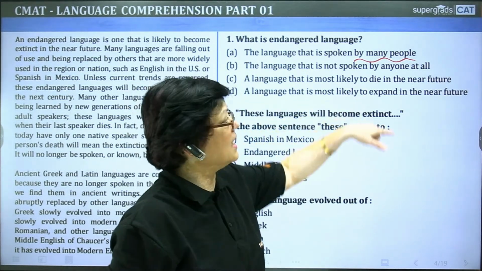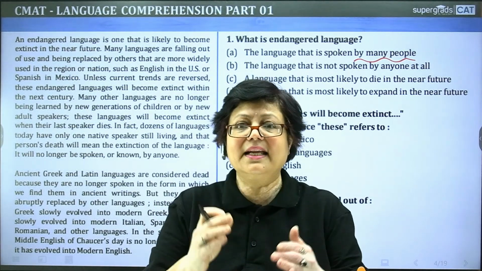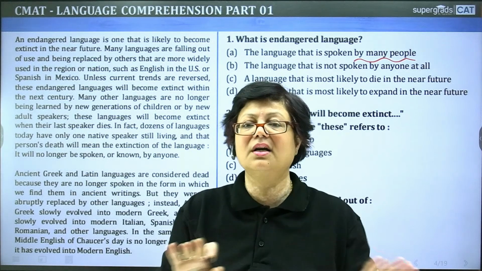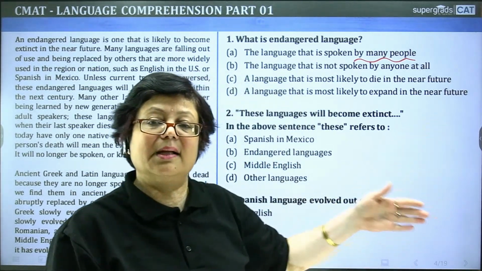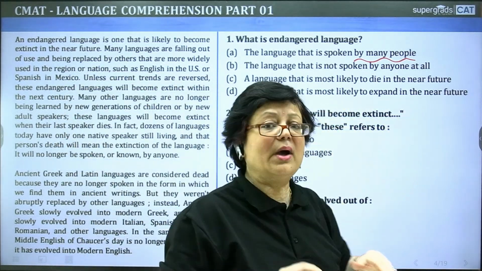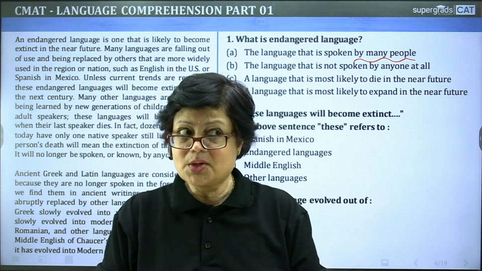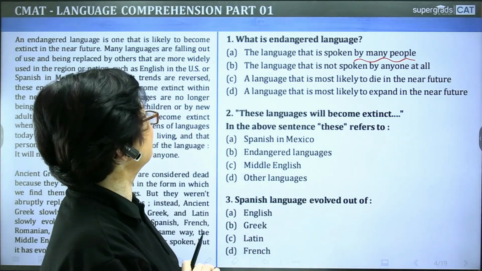A language that is most likely to die in the near future. Likely to die means there is a probability that it will not be spoken or written or read anymore in the coming days. Near future means coming days. Last, a language that is most likely to expand in the near future. Expand means to grow. So now you can clearly see what might be the answer. Tell me.